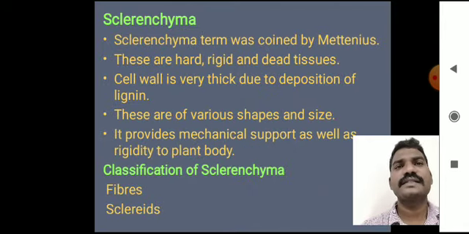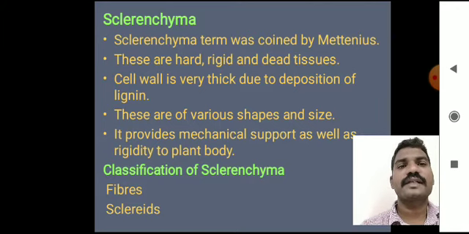And the third one is sclerenchyma. Generally, it is a dead tissue. The term sclerenchyma was coined by Mettenius, and these cells are very hard and rigid. The cell wall is very thick because of the deposition of lignin, and they come in various shapes and sizes. It provides mechanical support as well as rigidity to the plant body.